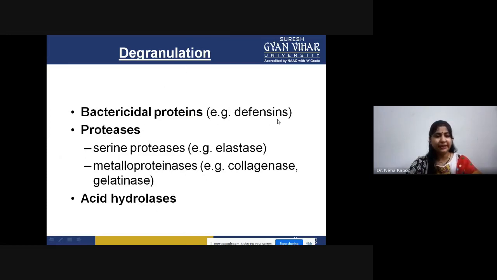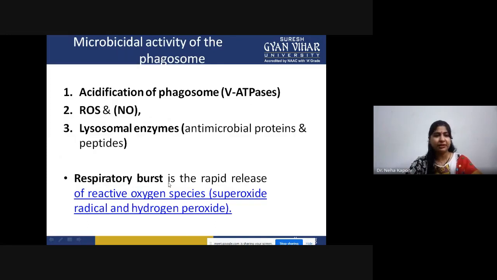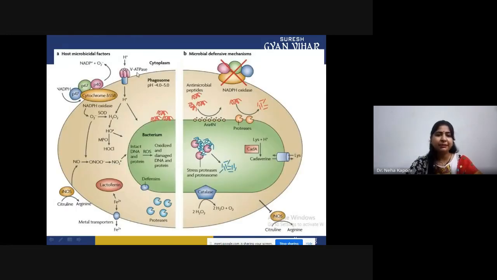Bactericidal proteins, for example defensins, proteases, for example serine proteases, elastases, metalloproteases, or acid hydrolases. However, the microbicidal activity of the phagosome is also triggered, that is, acidification of the phagosome is triggered, ROS and nitric oxide pathways are triggered, and lysosomal enzymes are acted upon. This is the complete pathway of how they act by oxygen dependent and oxygen independent mechanisms.